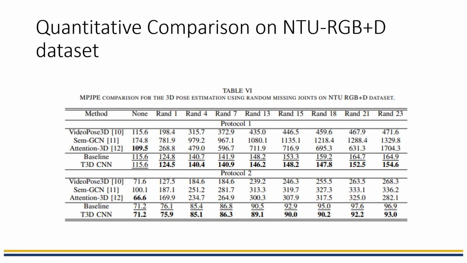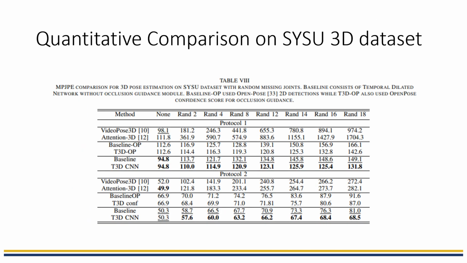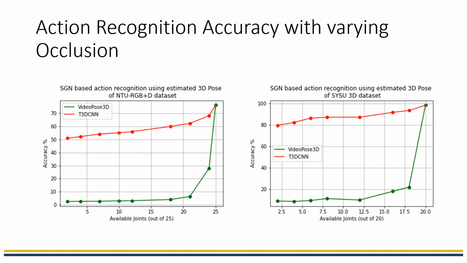Quantitative comparison on NTU-RGB+D dataset. These are some results on SYSU 3D dataset and we have also validated our experiment using 2D detections and confidence score as occlusion guidance. The following curve shows action classification accuracy of estimated 3D poses using SGN.